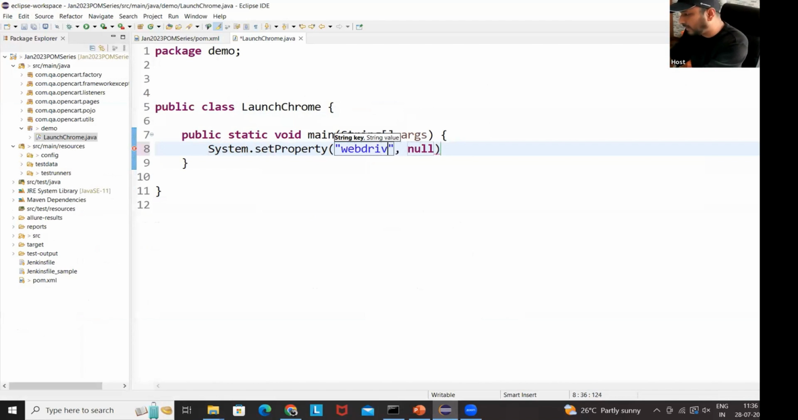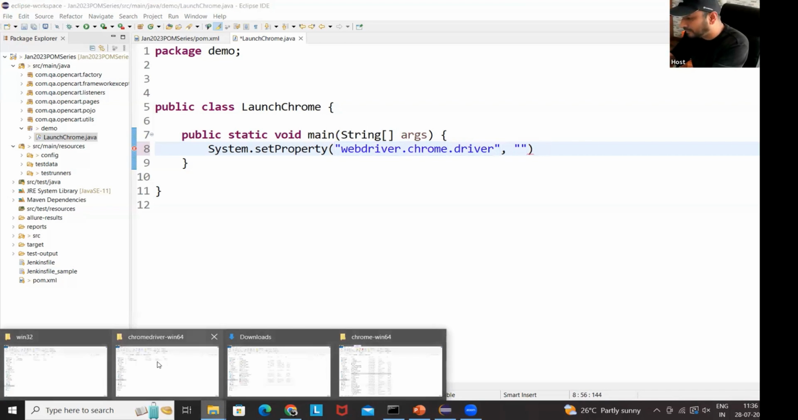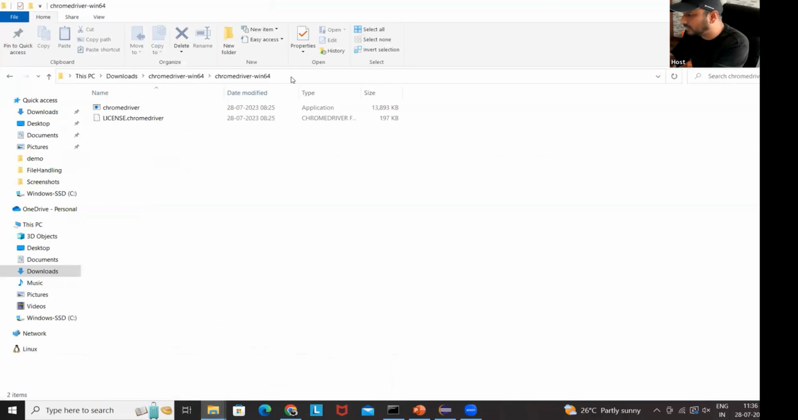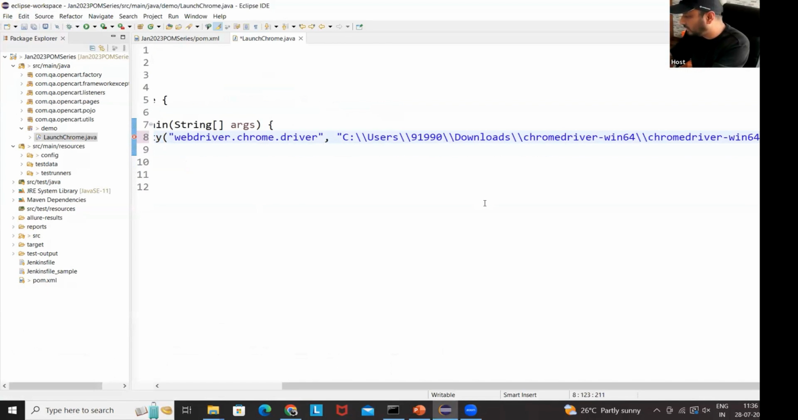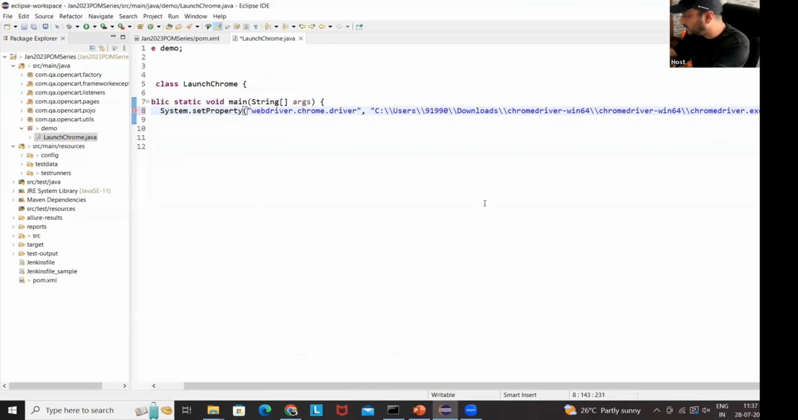So here I'm writing webdriver.chrome.driver, and the path of the driver we also have to write here. The path of the driver is here, so copy this path, and this is the chromedriver path. Make sure that you are extracting this folder also, and the file name is chromedriver.exe. On a Windows machine, you have to write .exe, otherwise it will not work. Okay, so that is the first thing.